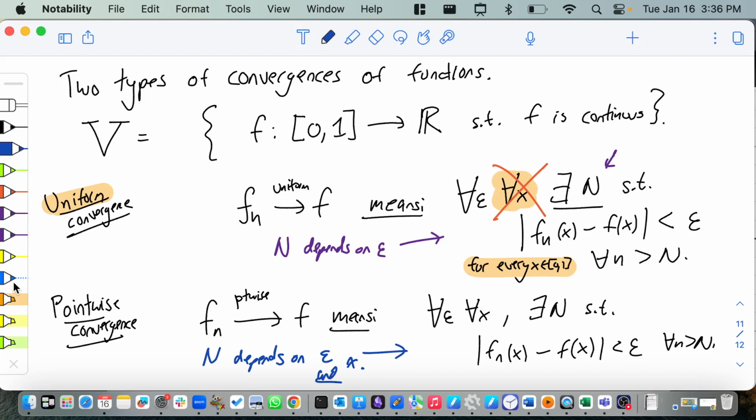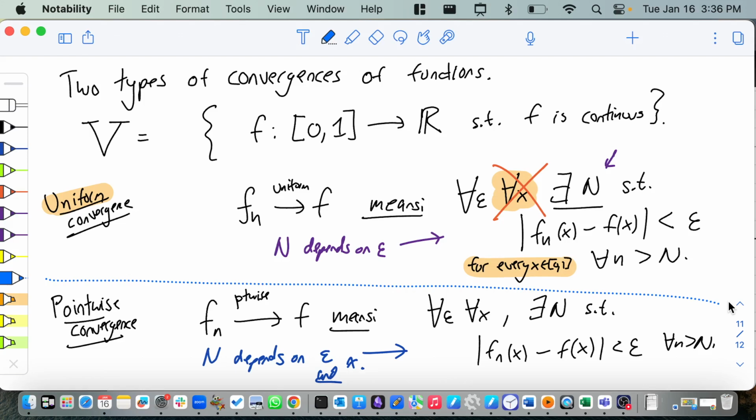So one of these is uniform and one of these is not. Let's draw a nice dotted line between them. And these are two notions of convergence that you care about. When you're trying to approximate a function, how well did you approximate the function? Well, one way is to say I'm approximating it uniformly, and the other way is to say I'm approximating it pointwise, and those are two different things. Who's heard of these before? Just making sure. Okay. So it's okay if you're a little rusty. Hopefully the for alls and there exists are okay.